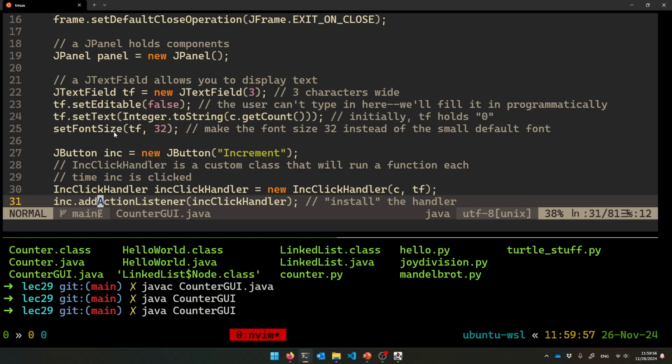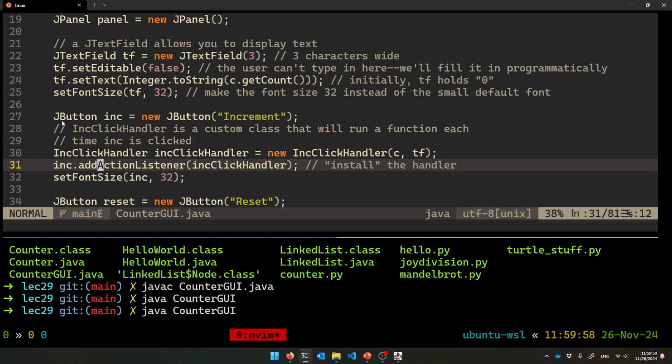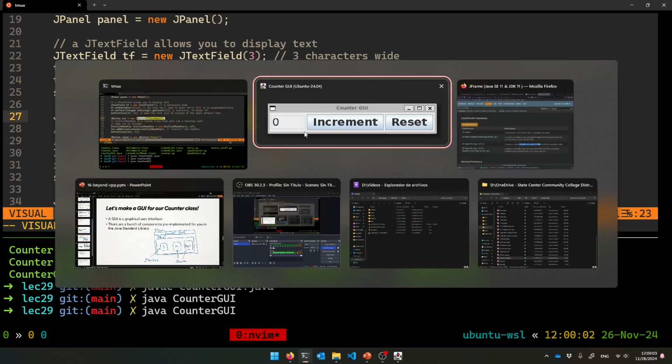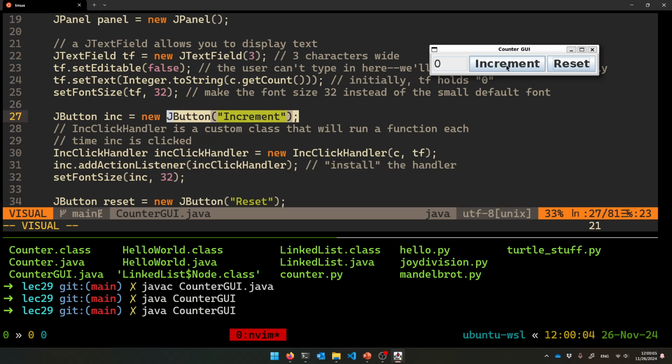Okay, now I want to make my buttons. So here's JButtonInc. You give a string, what is the text inside the button, so "Increment". You have to give that, and then also you have to give the code that fires whenever you click that button. All right.